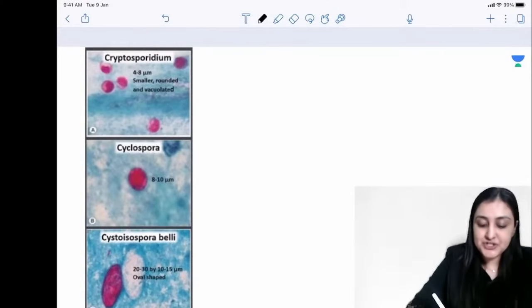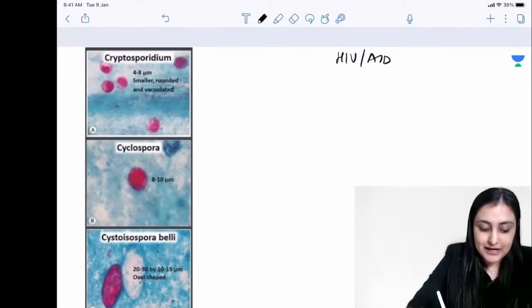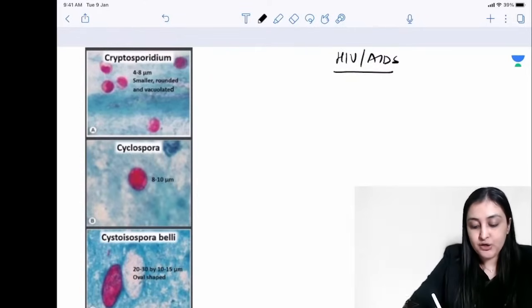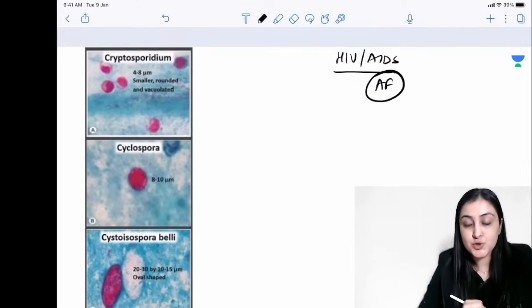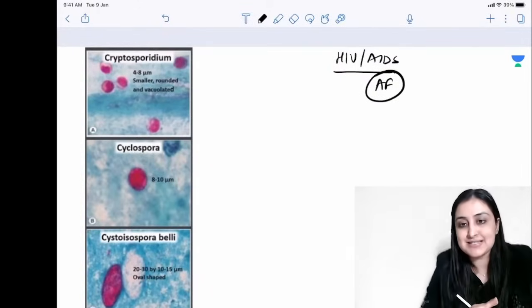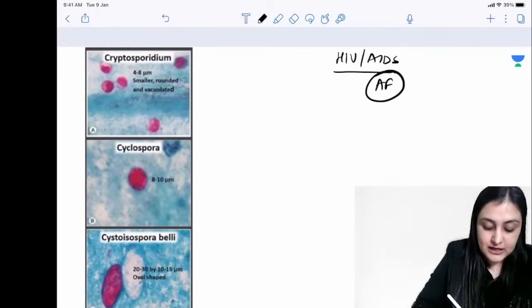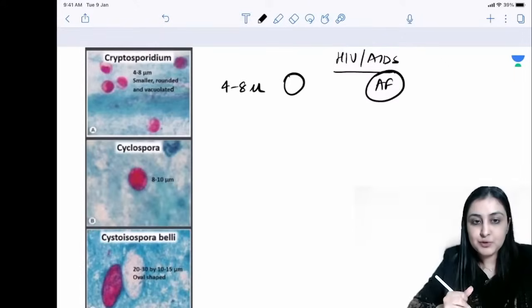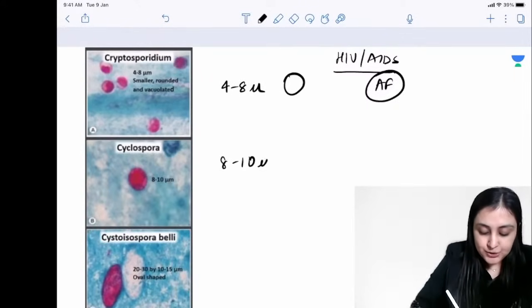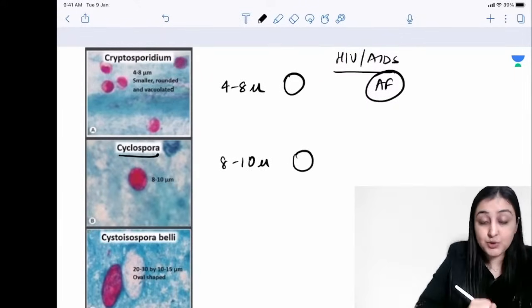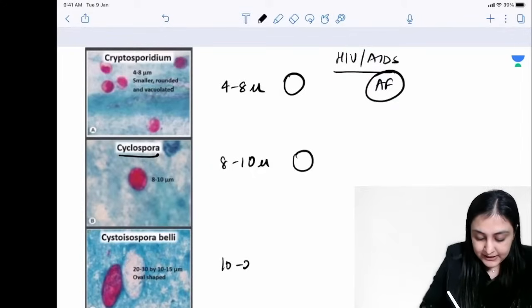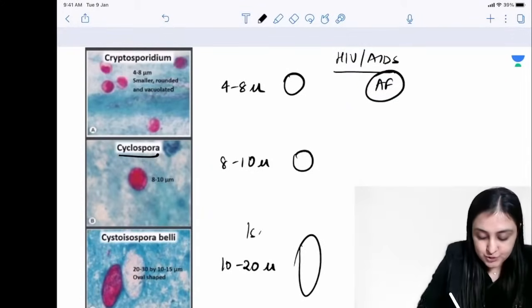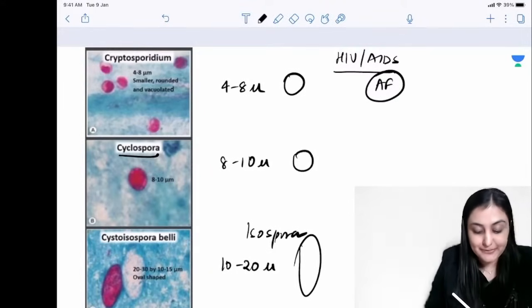Then 3 infections in HIV/AIDS. So in HIV/AIDS we have 3 infections: Cryptosporidium, Cyclospora, Cystoisospora. All of them are acid fast. Okay, so you need to distinguish them on the basis of their size. The size would be given in the question. So when you see 4 to 8 and rounded, that is the smallest, Cryptosporidium. When you see 8 to 10 and round, that is Cyclospora. And when you see the biggest, 10 to 20 micron and it's an oval, this is Isospora. All right, so usually Isospora is asked if they are not mentioning the size.